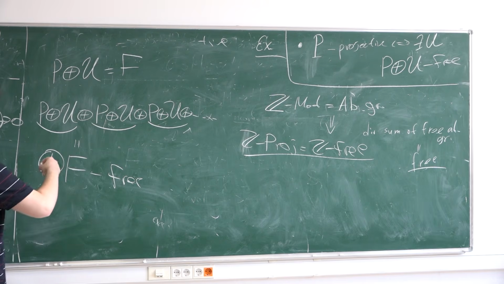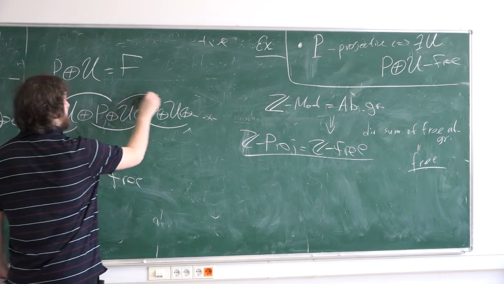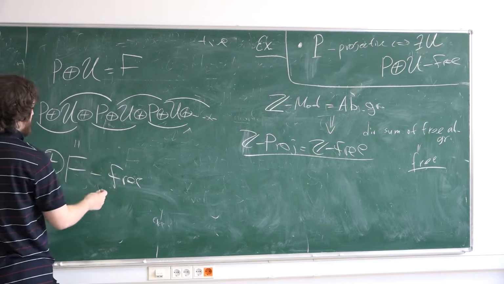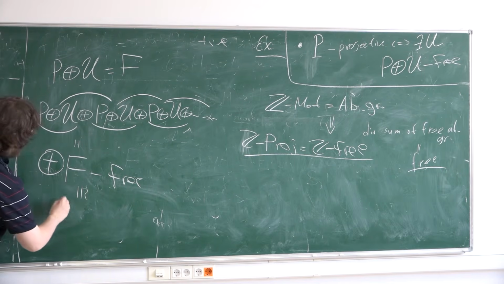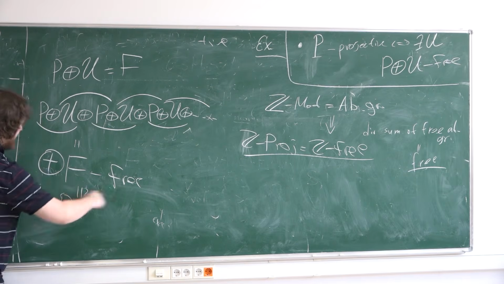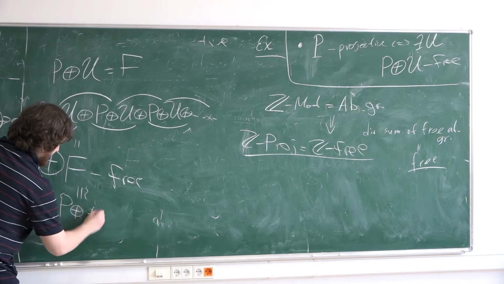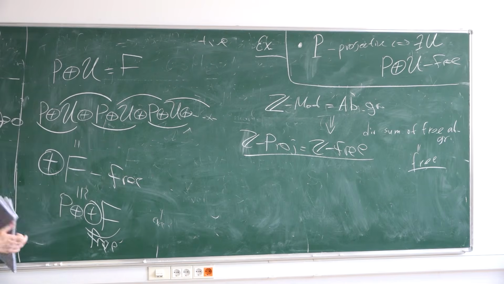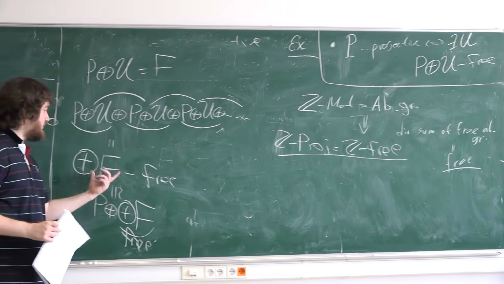But on the other side, it's P plus U plus P plus U plus P plus U, but U plus P is F. So it's isomorphic to P plus the same free module, also free. So in fact, for any projective module P, there exists some free module such that this module plus this free module is isomorphic to this free module itself.